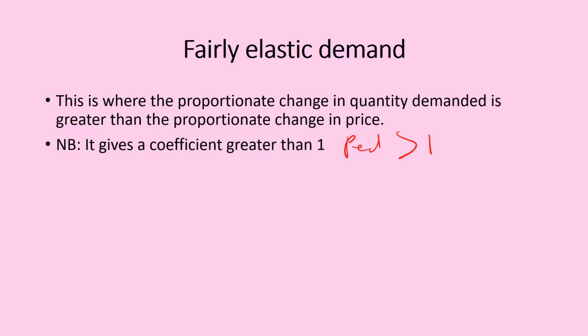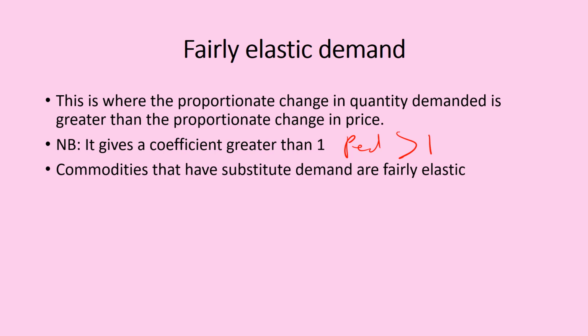This is also very important. Then another thing you should know about fairly elastic demand has to do with the type of commodity. Now we have commodities that have substitute demand. I've explained the types of demand in my previous video. So if you don't know what substitute demand is, kindly visit my previous video and then you understand better. So as I said, all substitute demand or all competitive demands have fairly elastic demand. So take note of this.